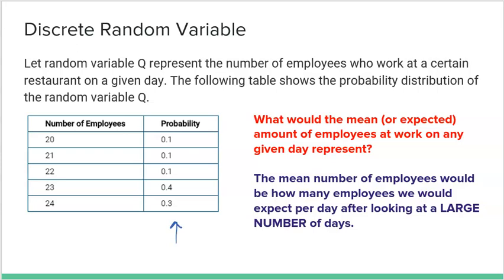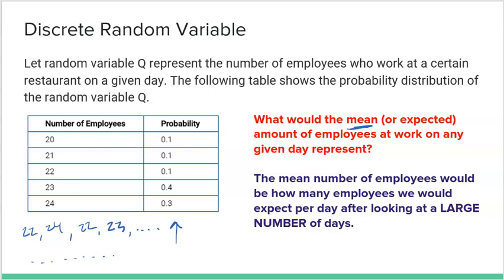So what would the mean or the expected amount of employees at work on any given day represent? Well, first off, how would I actually find the mean? So please keep in mind the definition. The mean is the relative frequency in the long run. So if I were to actually want to find the mean, I would have to sit and just watch the restaurant. On day one, how many people are working? Oh, 22. On day two, how many people are working? Oh, 24. And day three, how many people are working? Oh, 22 again. Oh, how many people are working on the next day? 23. And I would literally just keep track, keep a long running list of how many employees are there on many, many, many days.